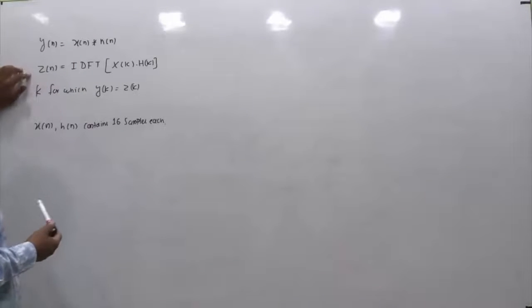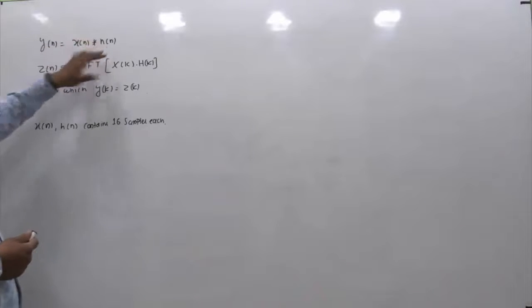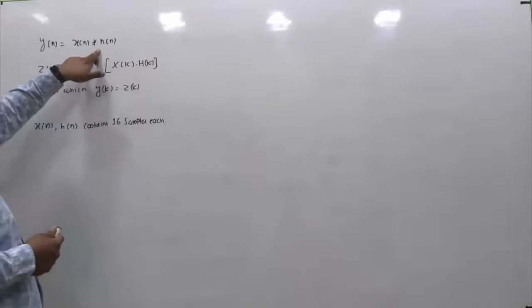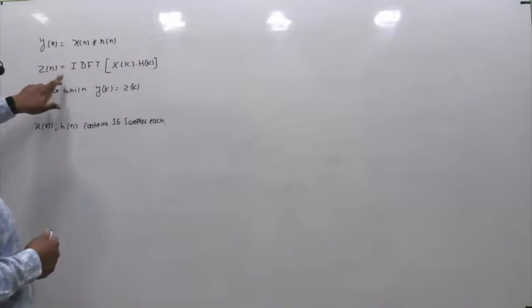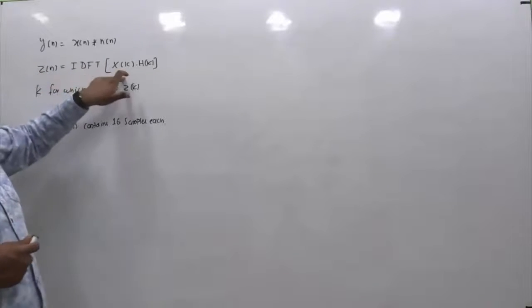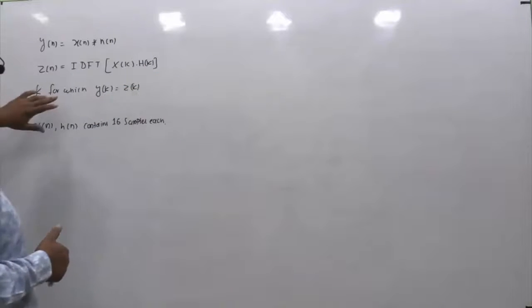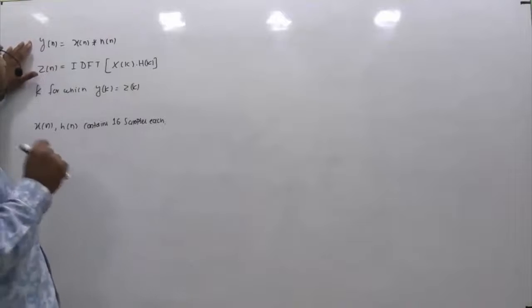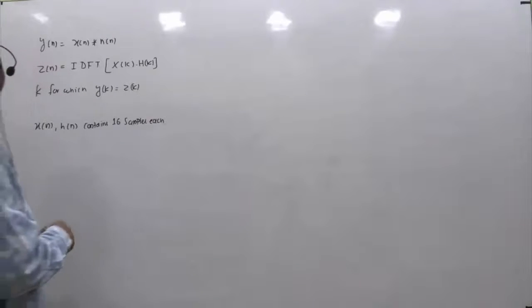And there is one more signal called z[n], which is the IDFT of the product of the DFTs of x[n] and h[n]. The DFT of x[n] is, let's say, X[k], and the DFT of h[n] is H[k]. So as per the question, z[n] is the IDFT of X[k] multiplied by H[k]. We need the condition for what value of k y[k] equals z[k], that is, the value at which these two signal samples are the same.